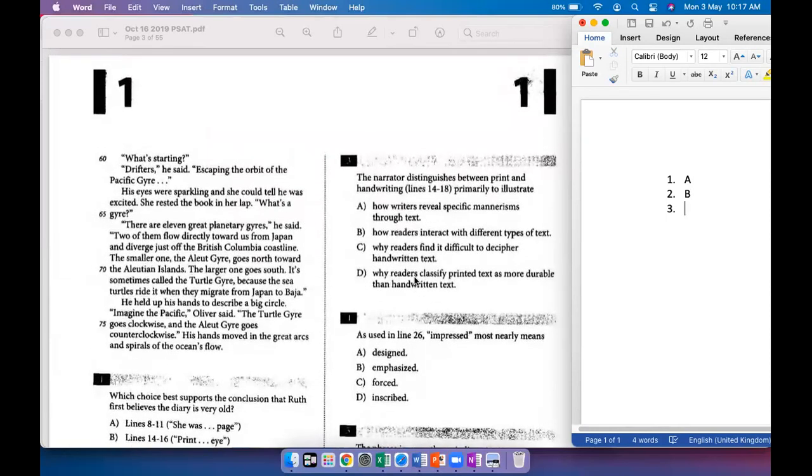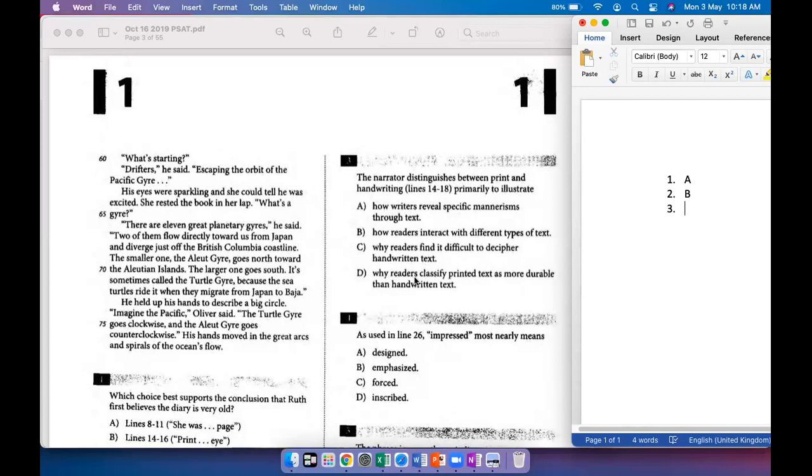Okay, the narrator distinguishes between print and handwriting primarily to illustrate how writers reveal specific mannerisms through text, how readers interact with different types of text, why readers find it difficult to decipher handwritten text, why readers classify print text as more durable than handwritten text. So I think it's B, right? Because Ruth's own surprise at the purple handwriting was because she had expected the book to have print. She had expected the book to be old and impersonal. But the moment she saw the handwriting, she could feel the presence of the writer, right?